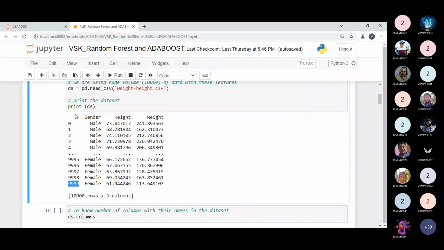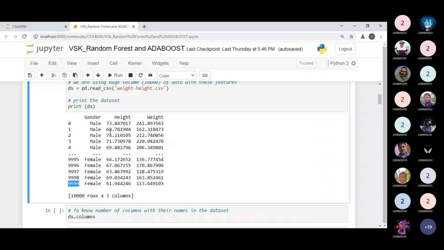But in such a huge data set, there's no guarantee every time that we have the complete data set. There's no guarantee. So what is the method by which we can do it? We can check our data. We can use the dropna method to remove the unnecessary rows which contain the null values.